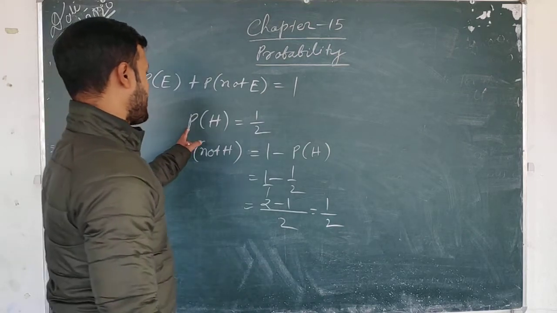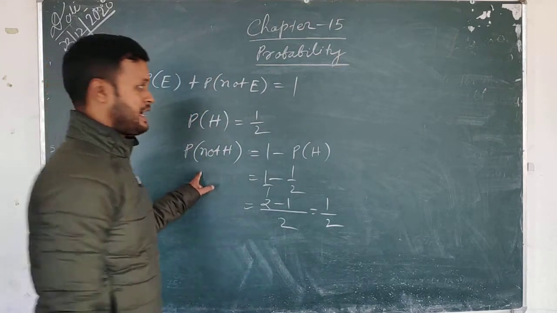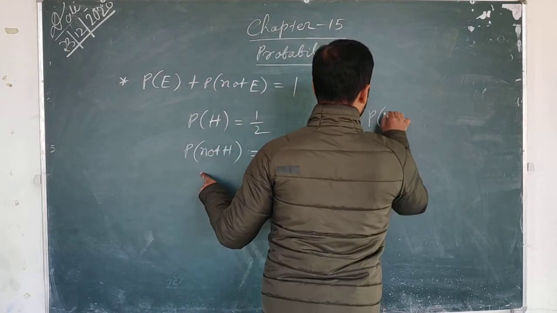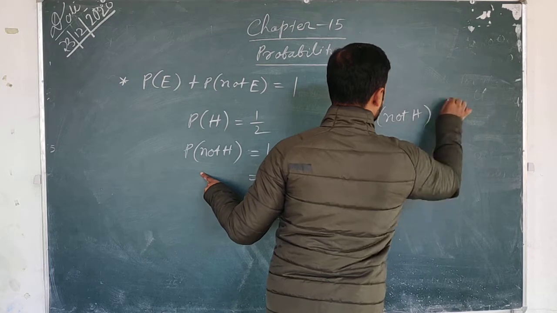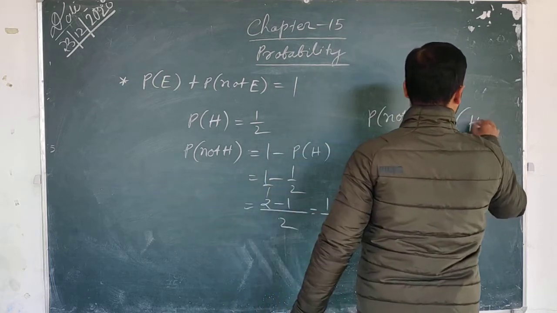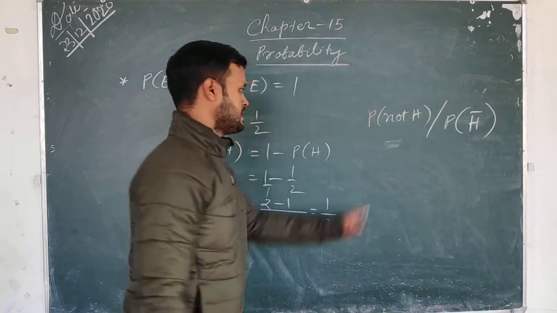Probability of not getting head is also written like this. The meaning is same. Okay.